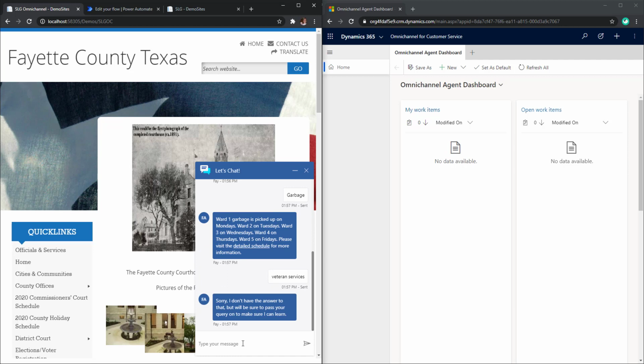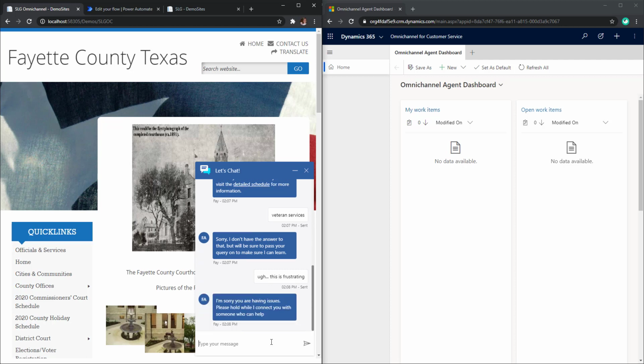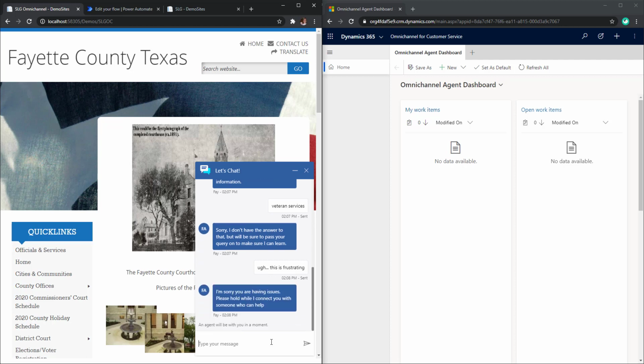So the bot comes back with the default answer of, I don't have an answer to that. And maybe for the user, this is frustrating. The bot is able to recognize that the user is frustrated and escalate to an agent. And you can see on the right-hand side in the agent dashboard, the agent has the ability to accept the incoming conversation.